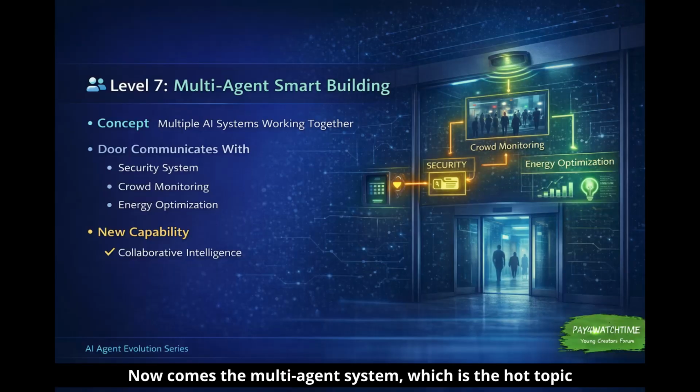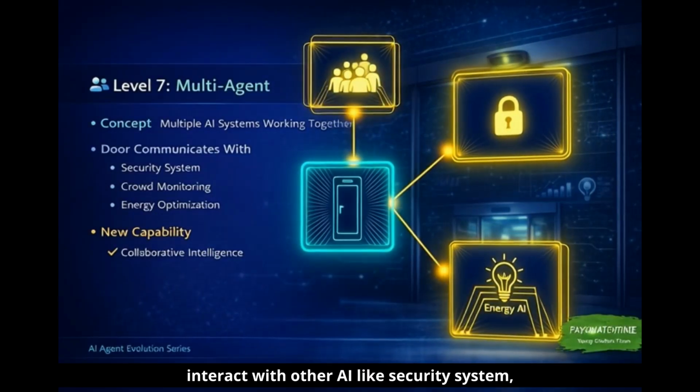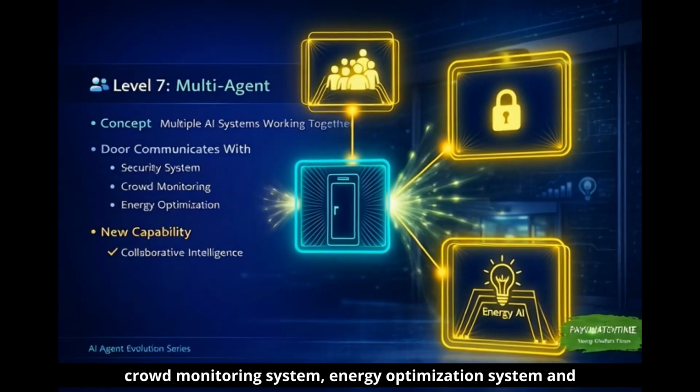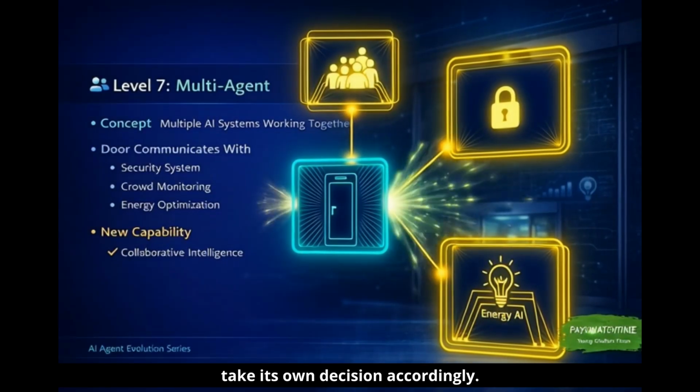Now comes the multi-agent system, which is the hot topic today. As the name indicates, it is a combination of multiple AIs working together. For example, our door management system can interact with other AI like a security system, crowd monitoring system, and energy optimization system, and take its own decision accordingly.